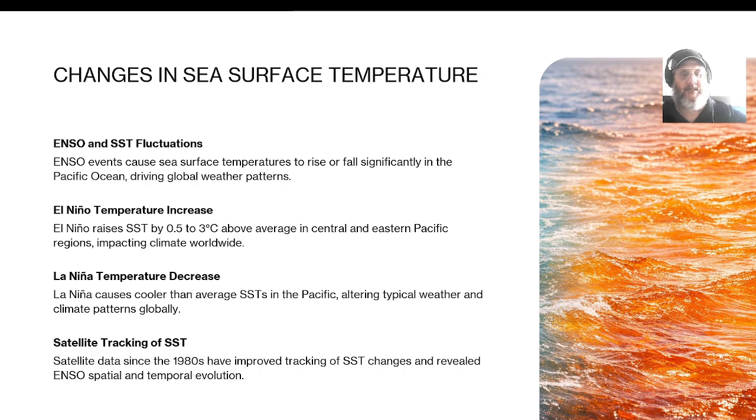La Nina causes cooler than average SSTs in the Pacific, altering typical weather and climate patterns globally. Satellite tracking of SST. Satellite data since the 1980s have improved tracking of SST changes and revealed ENSO spatial and temporal evolution.